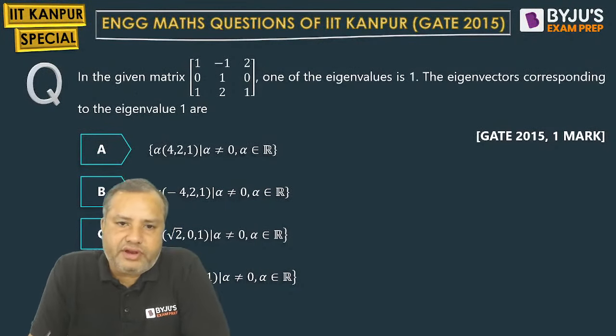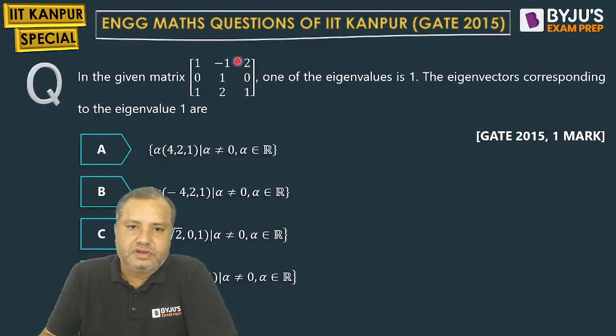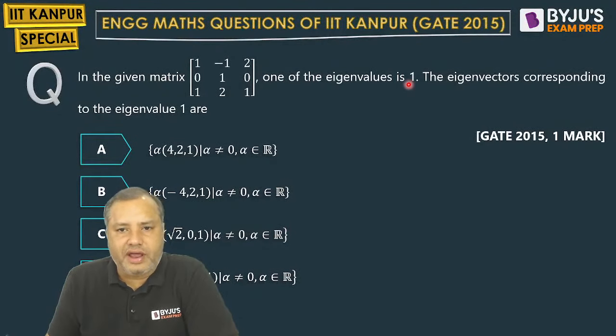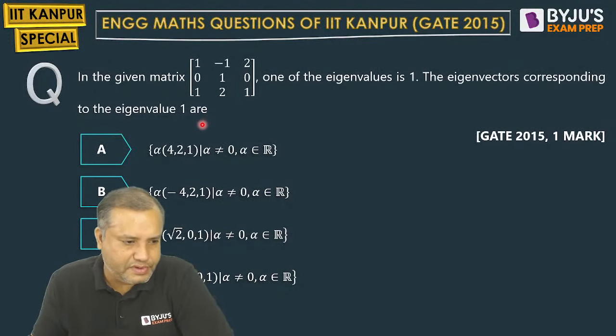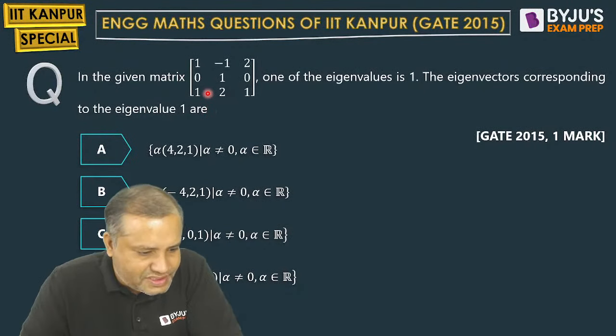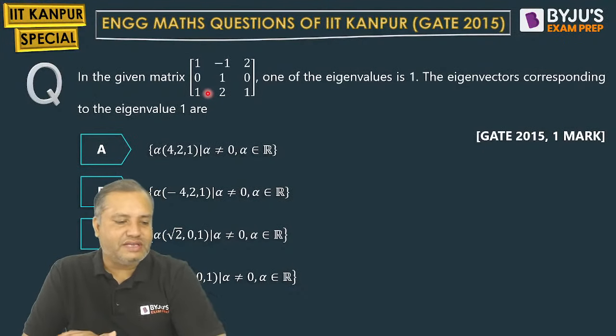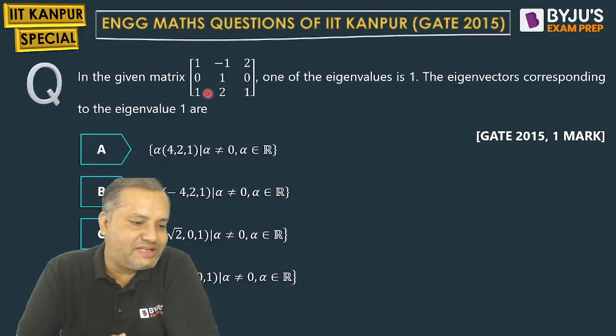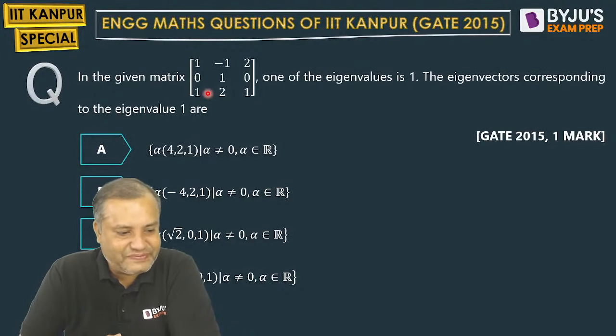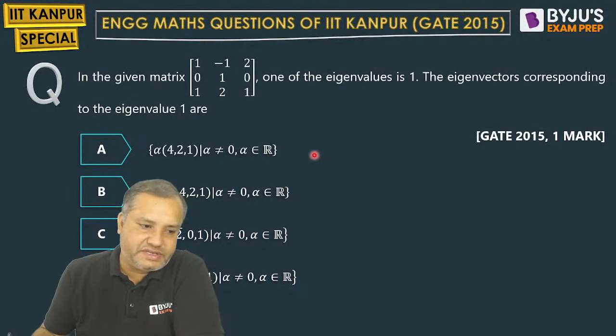In the given matrix, one of the eigenvalues is 1. The eigenvectors corresponding to the eigenvalue 1 are? Thank you, Ashok. Ashok is actually injecting fuel into this class in the comment box. Anirudh is saying this is a 10-minute question.